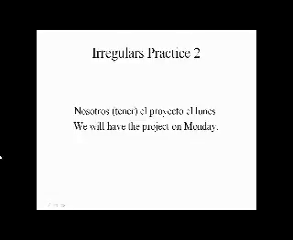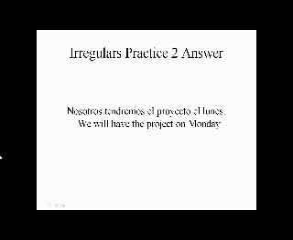In this second practice, conjugate tener to the nosotros form. Tener is also irregular, so what you would do here is take the infinitive tener and drop the e from the er ending. After, you add in d and add the ending, which is emos. So the answer should be, nosotros tendremos el proyecto el lunes. We will have the project on Monday.